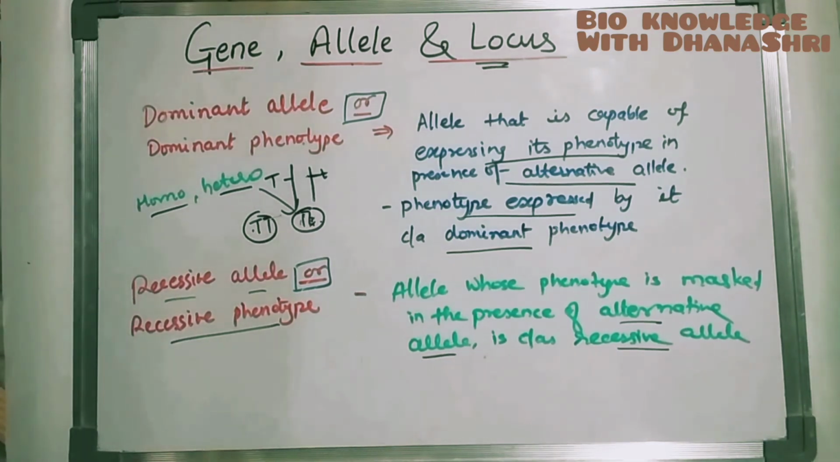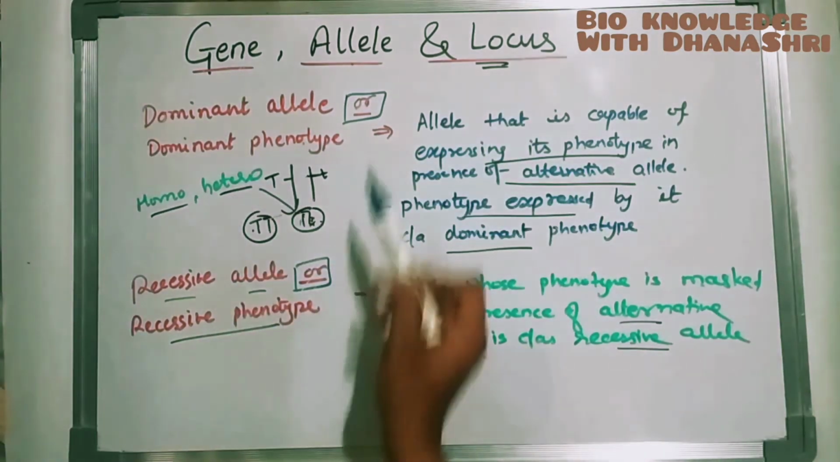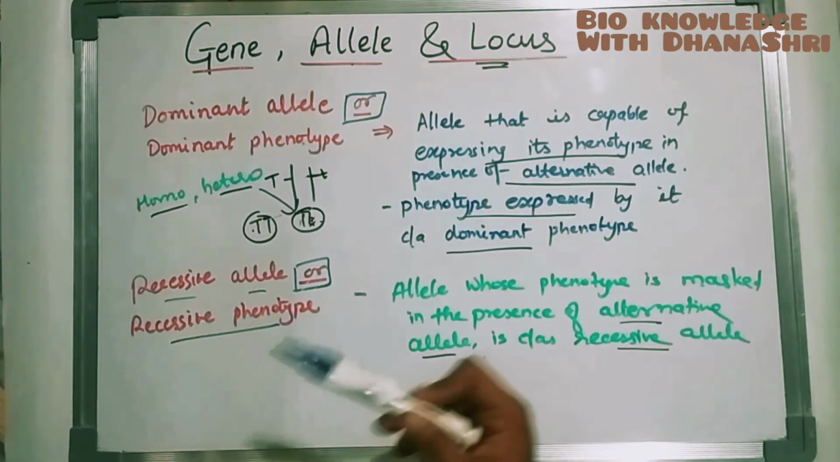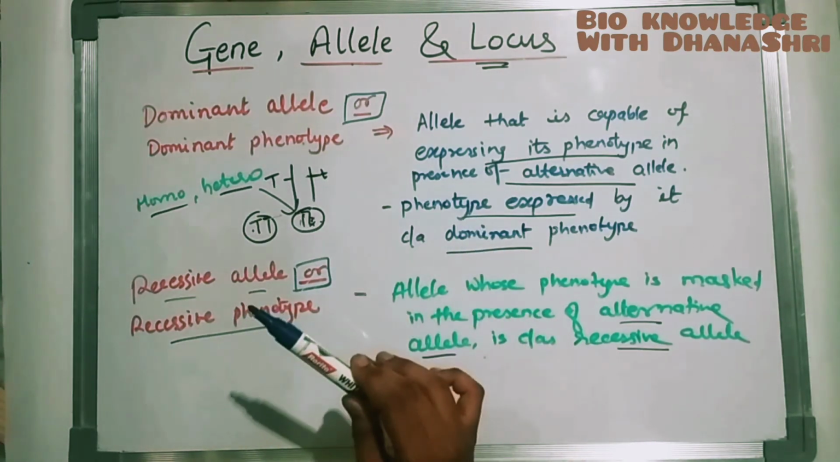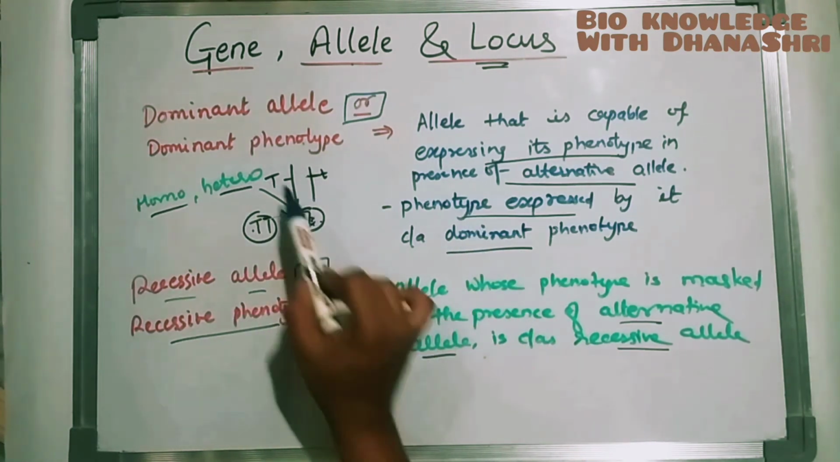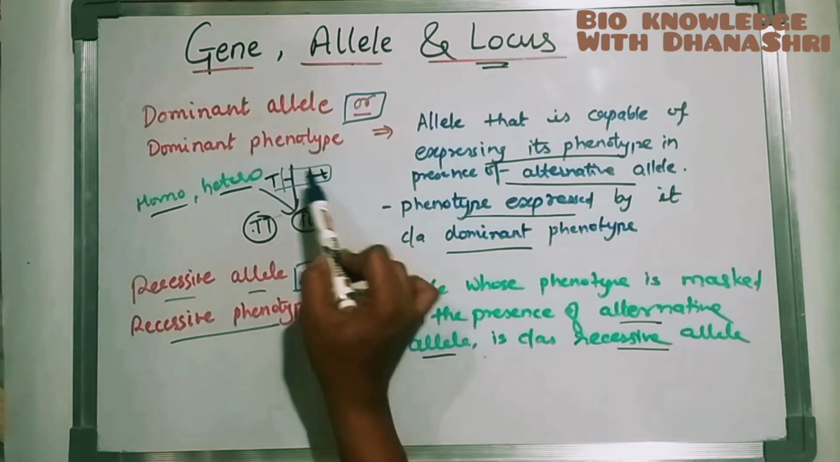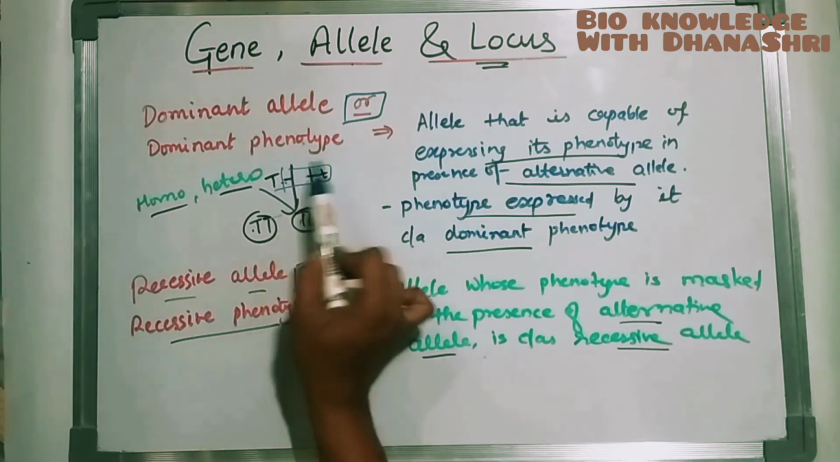So this is all about the gene, allele and locus. An allele is a different form of a gene, and the locus will be the same. So this is a locus, the location of that gene, and these are the different forms of that gene, which are called alleles.